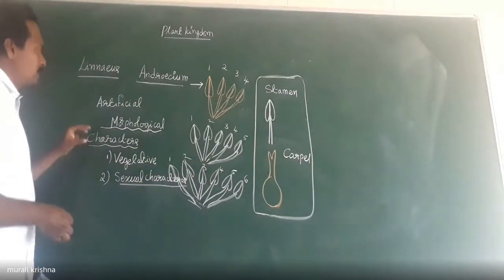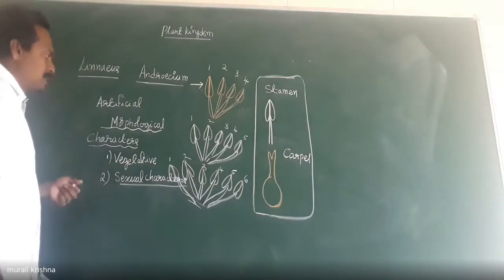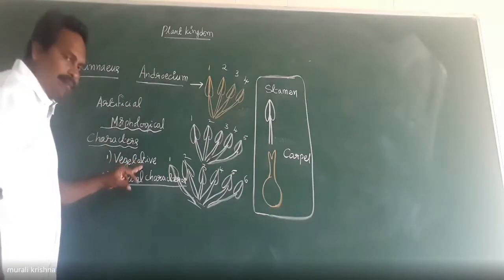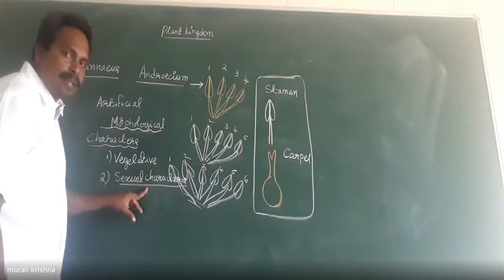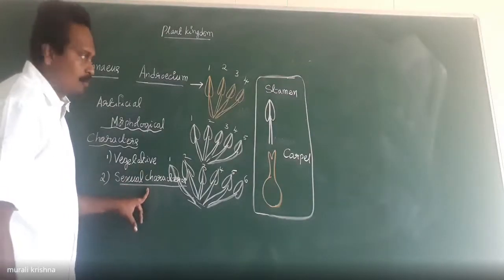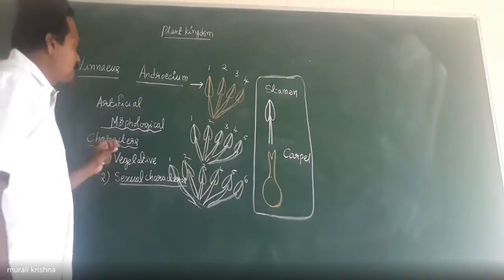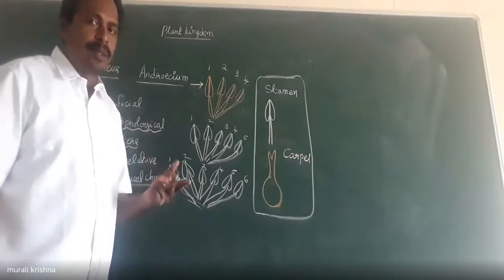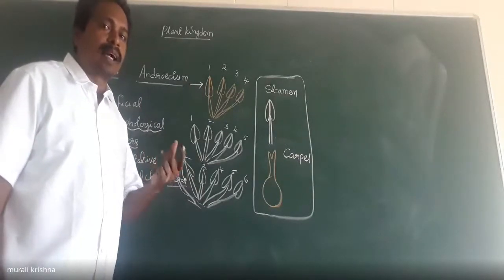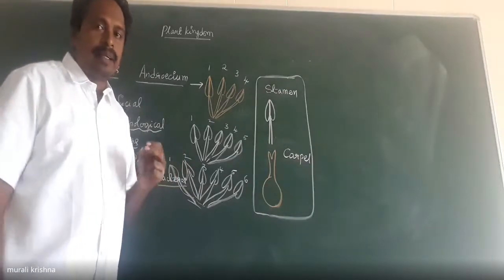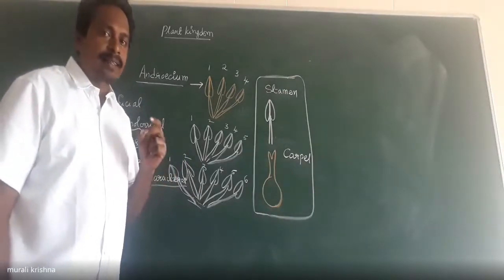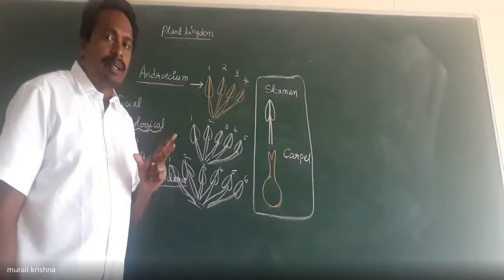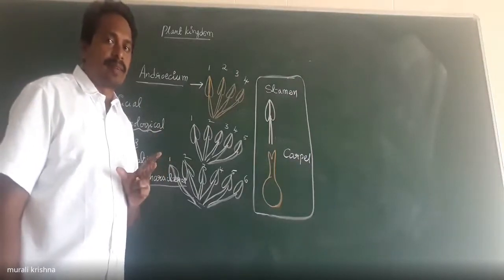Please highlight: the artificial system of classification is based on the morphological characters. The morphological characters are either vegetative or sexual characters, that is, floral characters. So the artificial system of classification gives equal weightage, equal importance, to the vegetative and the sexual characters. In the environment, in the atmosphere, the vegetative parts are not stable when compared with the sexual characters. Okay.